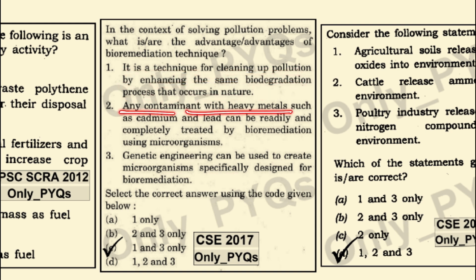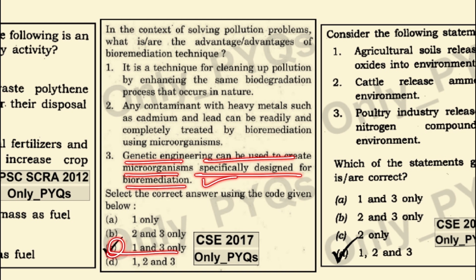Any contaminants with heavy metals such as cadmium and lead can be readily and completely treated by bioremediation using microorganisms. This is wrong because it is not completely treated. Genetic engineering can be used to create microorganisms specifically designed for bioremediation. This is also correct. So 1 and 3 becomes the answer.